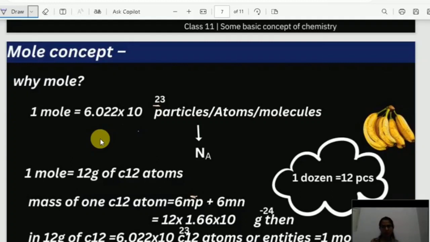Okay. So now let's move on to a very important concept that is known as mole concept, which is a very interesting topic, and which is very important for you to learn. So what is mole concept? This mole concept is a concept which is introduced to simplify things. Consider you went to a market and you asked a vendor to give one piece of banana. Is he ready to give one banana? No, he is going to ask you, one dozen you want, 2 dozen, 3 dozen, how many dozens you want. So why this dozen? Because 1 dozen is equal to 12 pieces. He is going to sell 12 pieces together. He is not going to sell one banana, right?